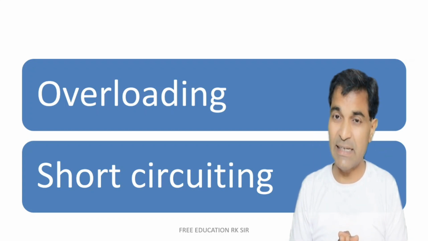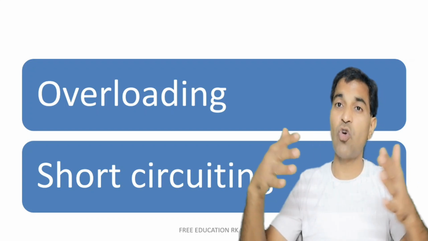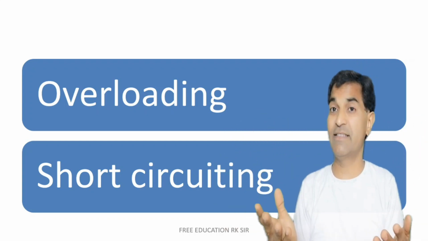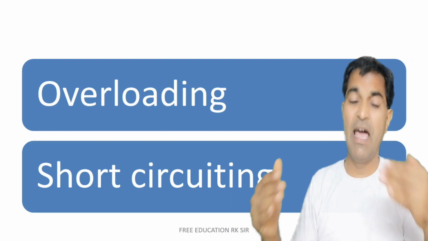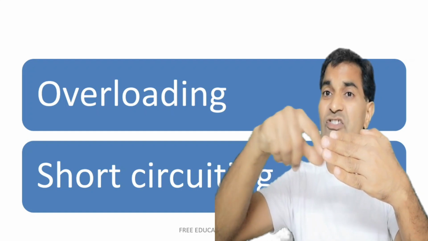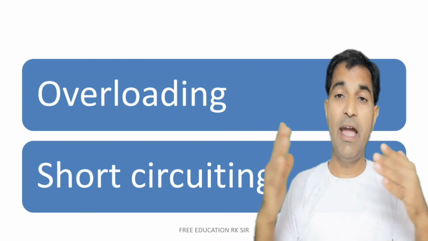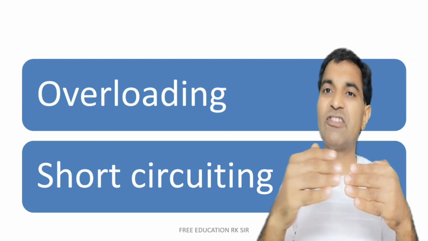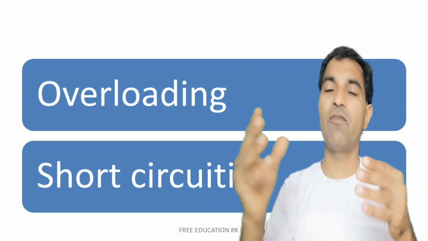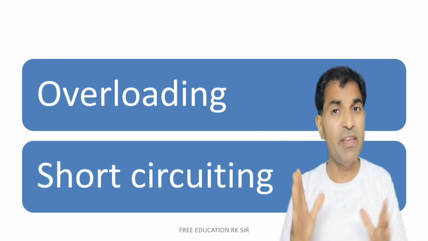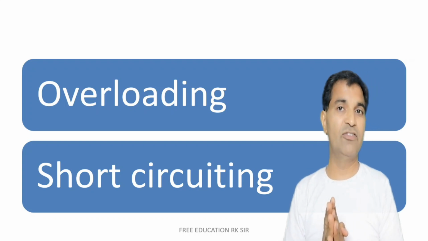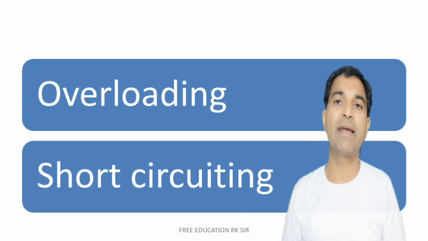And now, what is short circuiting? Short circuiting means a short circuit. By mistake, or sometimes due to heat, or sometimes due to atmospheric conditions, phase and neutral touch each other, and hence direct current will start flowing from phase to neutral, or we may say from positive to negative, or red to black wire. Then what will happen? A very heavy amount of current will pass through it, and due to this heavy surge of current, the item may get damaged.